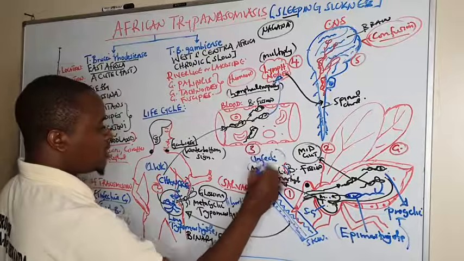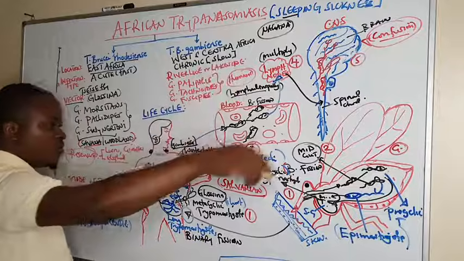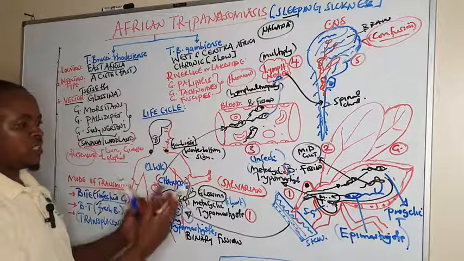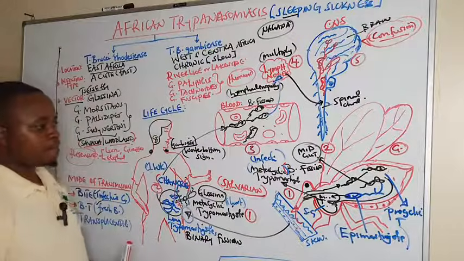And when the Glossina is taking another blood meal, it will inoculate them, and the life cycle will continue. So this is the life cycle of trypanosomiasis.